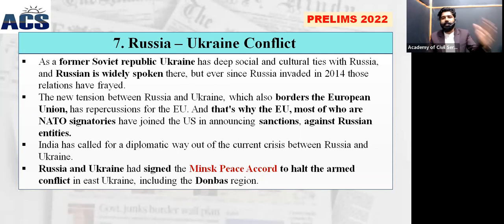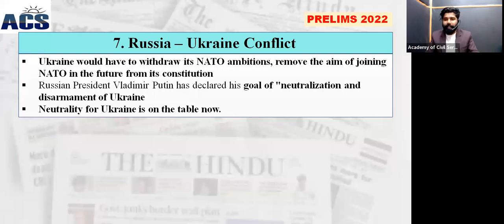So now both countries are ready for talks, and we can expect that Ukraine is also ready to withdraw its ambition to become a member, and it is now ready to talk with Russia. They are talking about a region called Mariupol. Mariupol is an international port. Another question we can expect is: Mariupol is located in which country? The match-the-pairs, places-in-the-news kind of question.